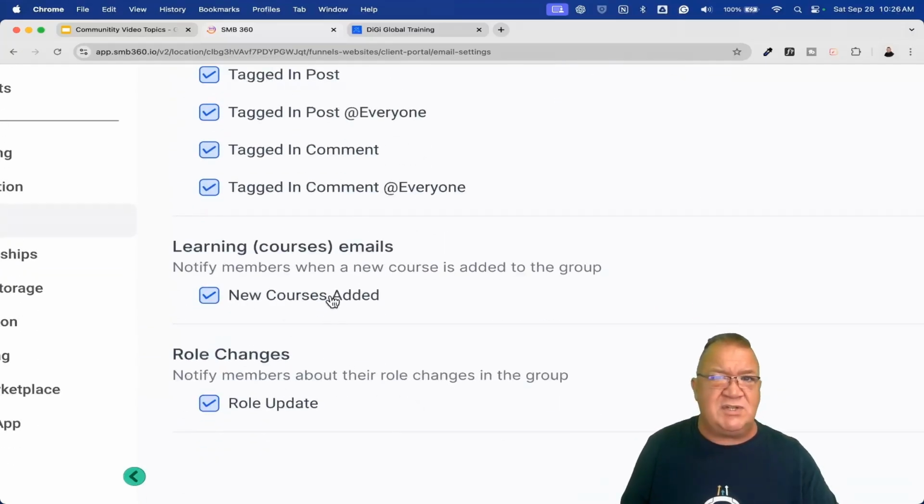Likewise, whenever new courses are added. So if you ever added another course, you don't have to send that email out manually. Everybody gets a notification of what the new course is, and can easily go and take a look at it. So that's really cool. And this is done automatically to everybody. And then if anybody's role changes, so if you go from an admin to non-admin or member editor, whatever, that stuff gets sent out as well.